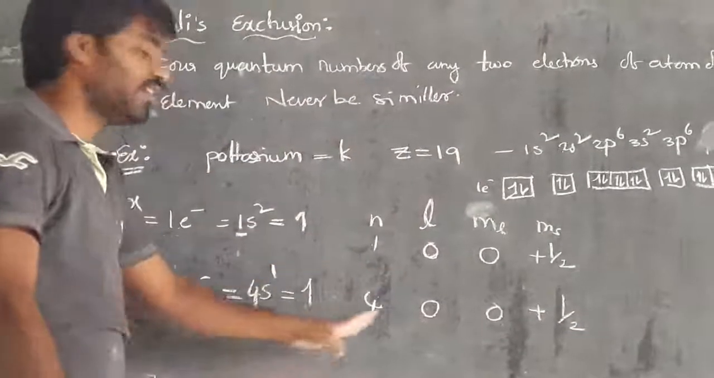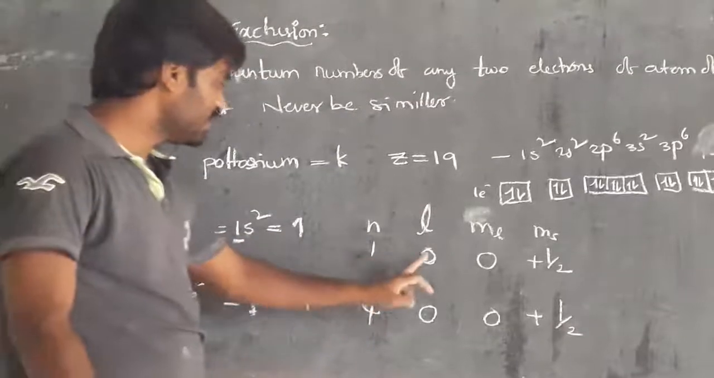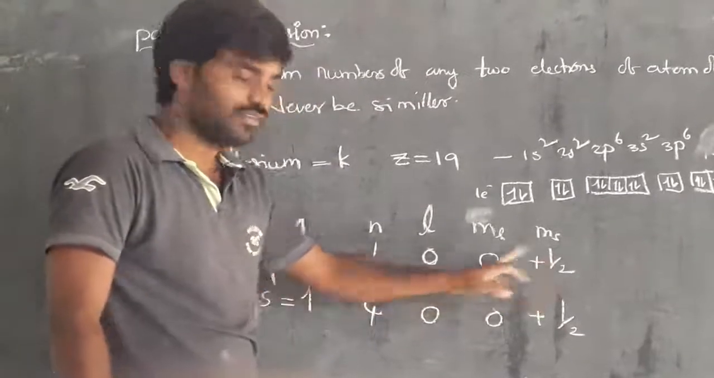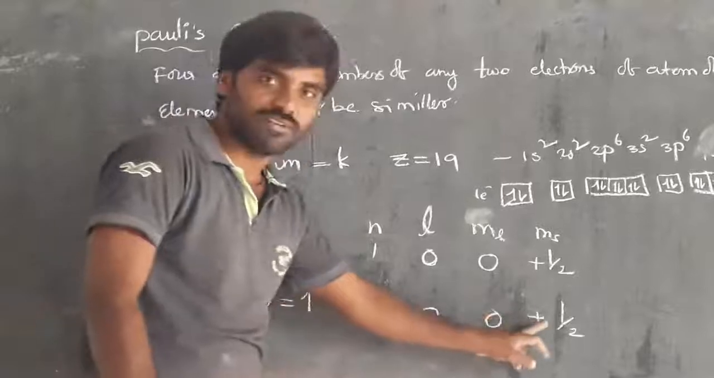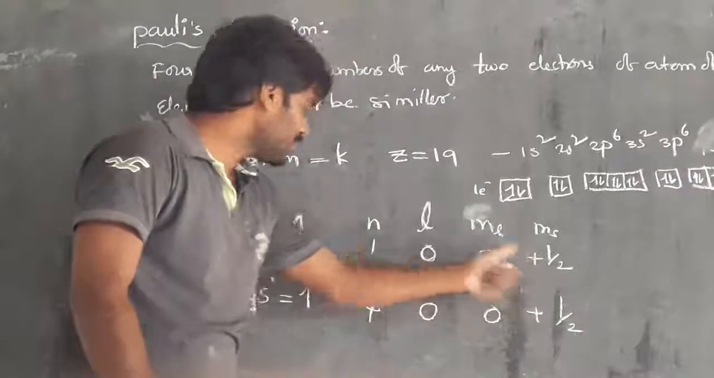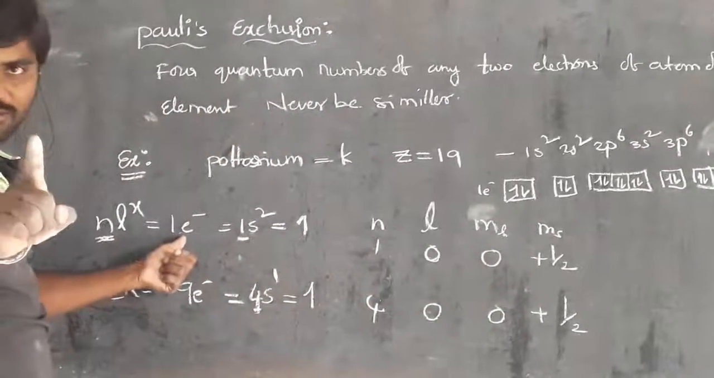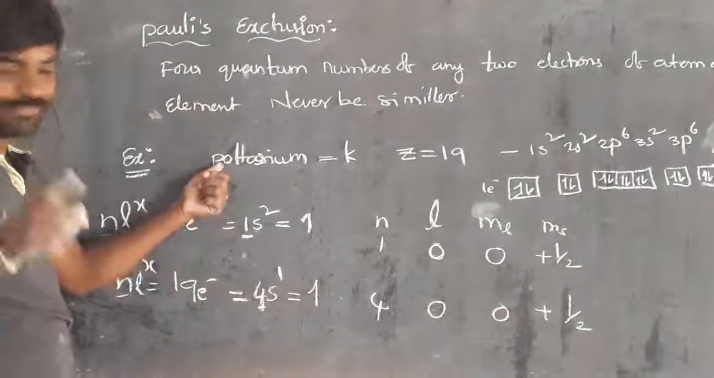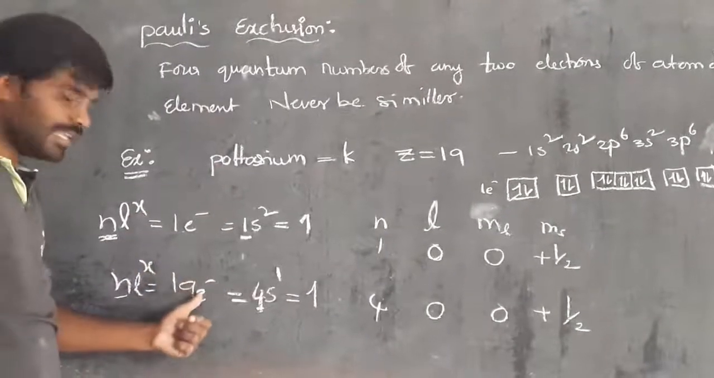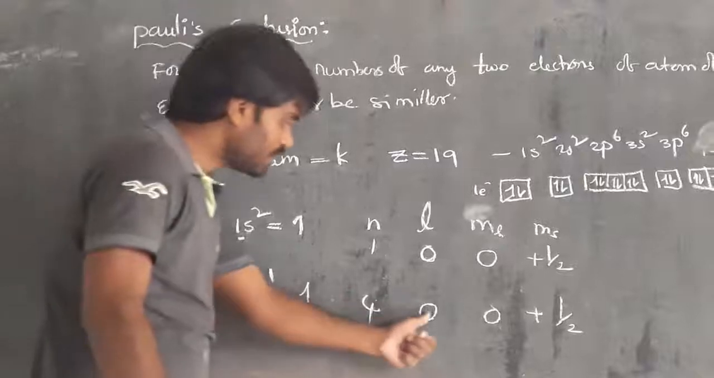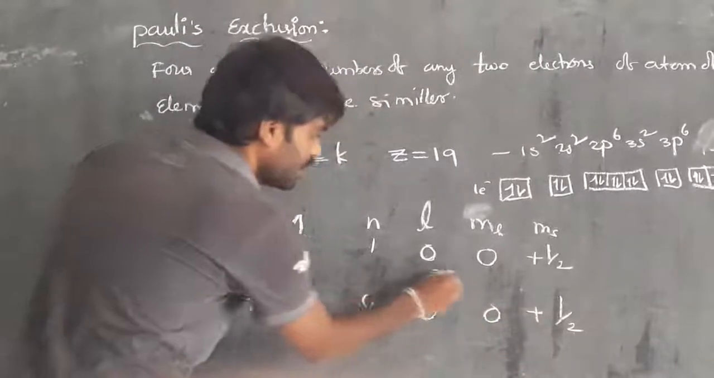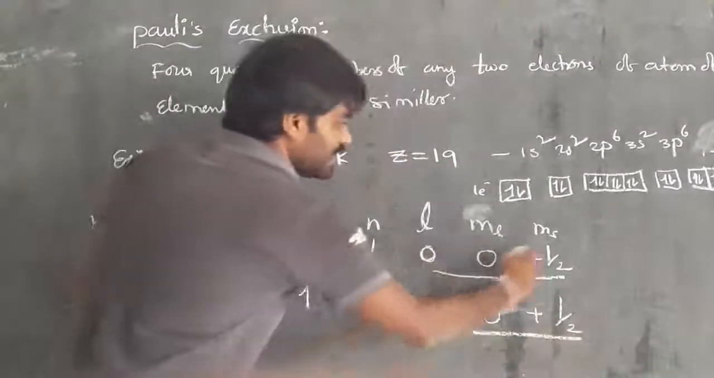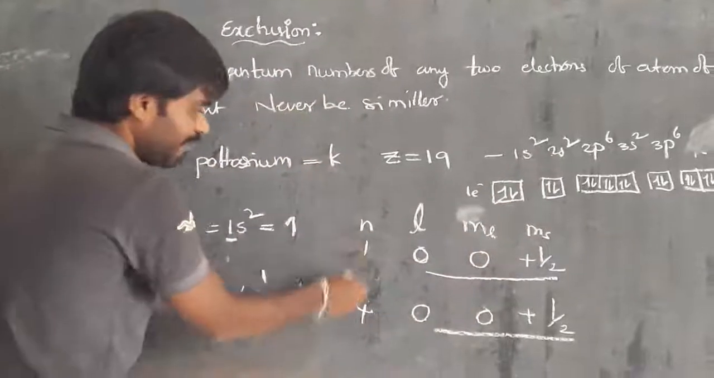So we have to verify the four quantum numbers. 1, 0, 0, plus 1/2 and 4, 0, 0, plus 1/2. 1, 0, 0, plus 1/2 belongs to whom? The first electron of potassium. Then the 19th electron's values are 4, 0, 0, plus 1/2. So here, three values are the same, but the n values are different.